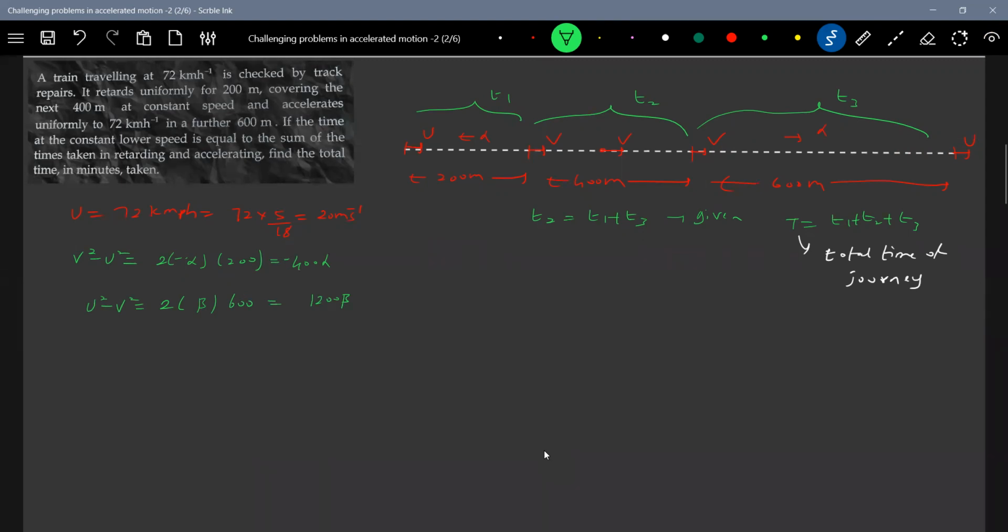Okay, equating these two, we will get beta equal to 2 alpha by 7.